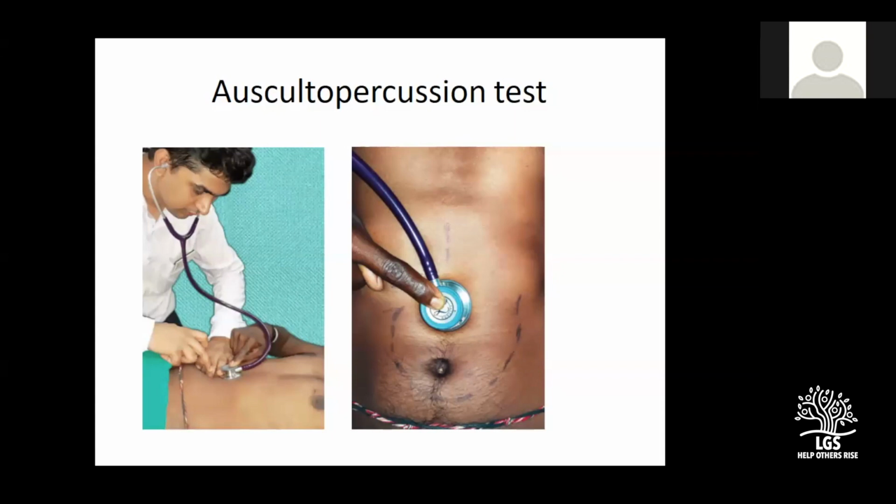Sir, in which position should you do it? Should we make the patient sit, or can we do it in a lying down position also? If you are not able to get the succussion splash in the lying down position, you can make the patient sit. Sitting has a slight advantage in a dilated stomach because the fluid will stay there. It can be elicited in both, depending upon your case. Okay. Yes. Thank you, sir.